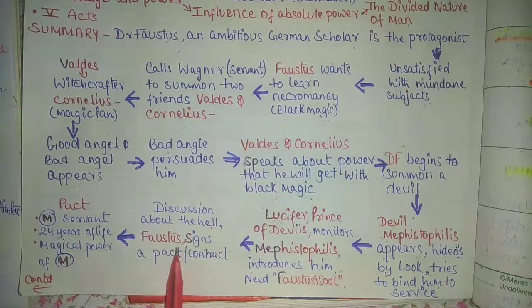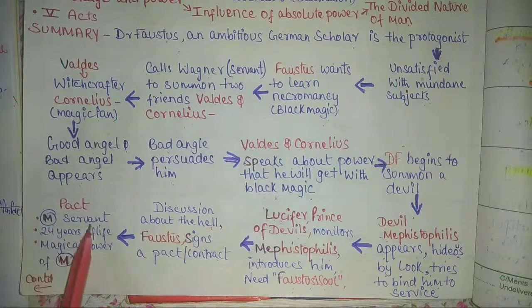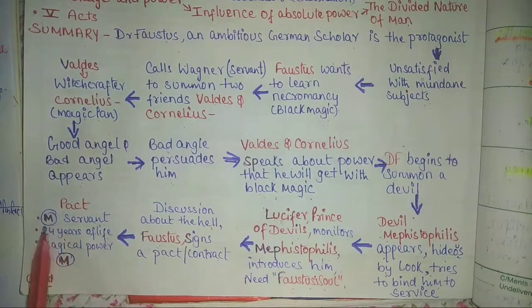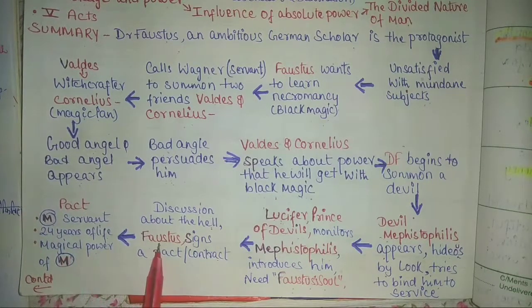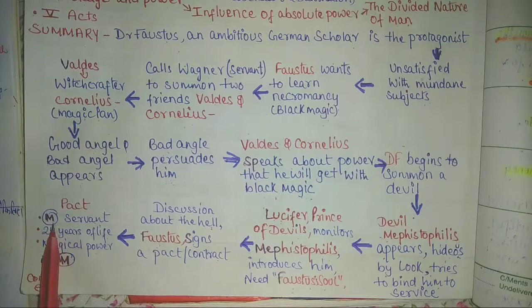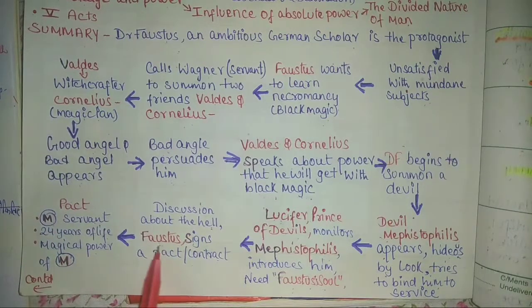Okay, Dr. Faustus signs a pact, the contract. According to the contract, Mephistopheles will be servant to Dr. Faustus, and 24 years of life will be given to Dr. Faustus, where he will be given magical powers. He will be given a servant, Mephistopheles, who will have magical powers, and over this power Dr. Faustus will have full command. Whatever he wishes, he can make Mephistopheles do. So this was the pact, and he is ready for that because it is a handsome contract right now for Dr. Faustus. But let us see what happens next.